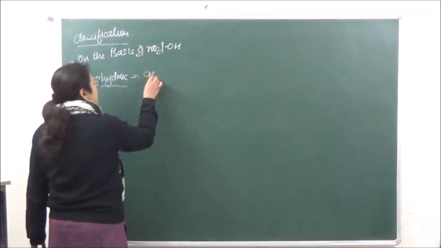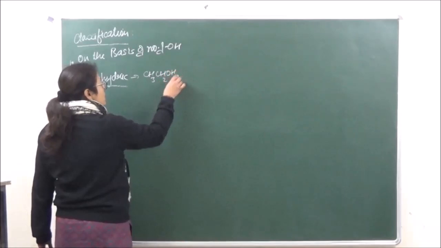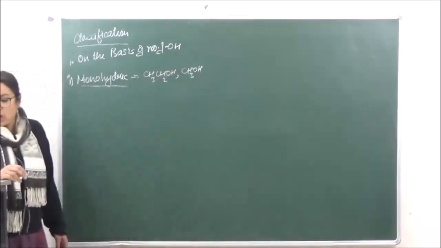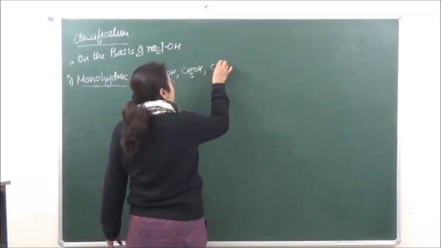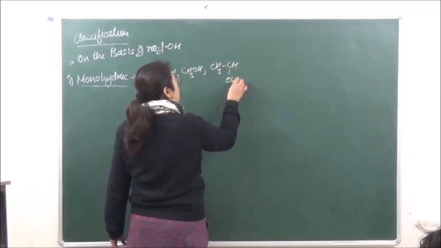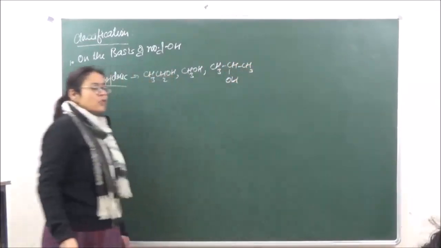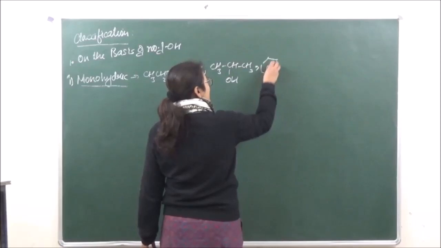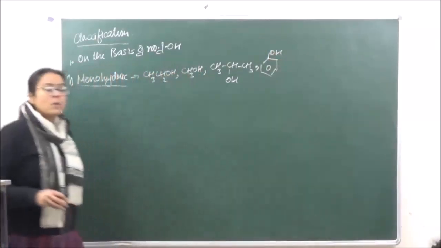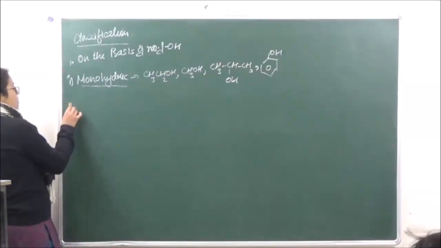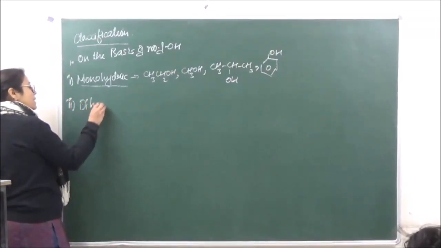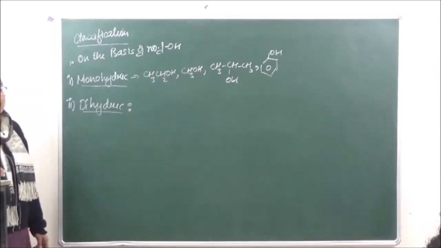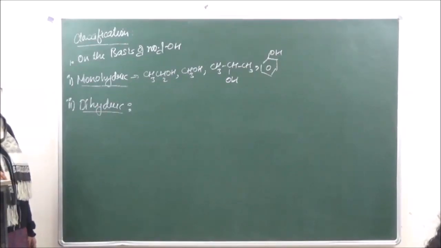For example, we have CH3CH2OH or CH3OH. All those compounds which have one functional group are monohydric. Even phenol can be taken as an example because it has only one OH group. The second type is dihydric alcohols. Dihydric means there are now two OH groups present.